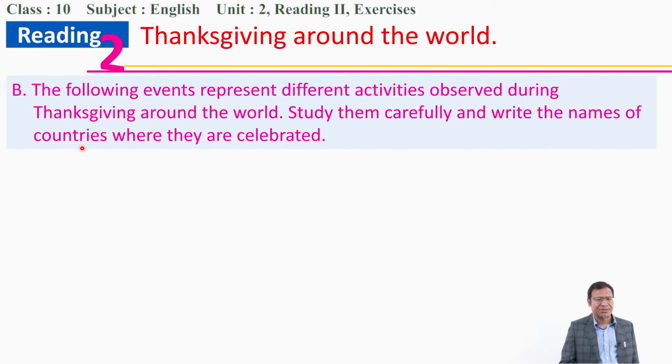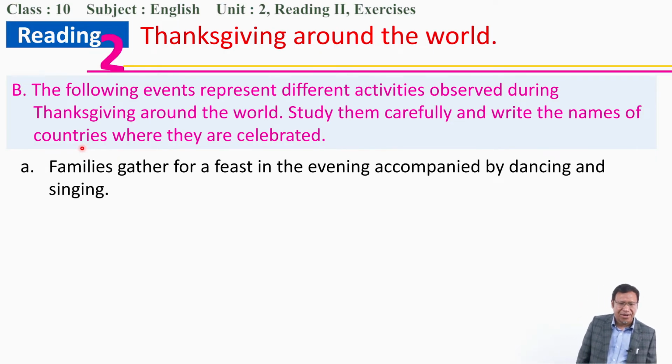For example, families gather for a feast in the evening, accompanied by dancing and singing. Where can you find this one? In which country? In which Thanksgiving ceremony? Families gather together and it is accompanied by dancing and singing.